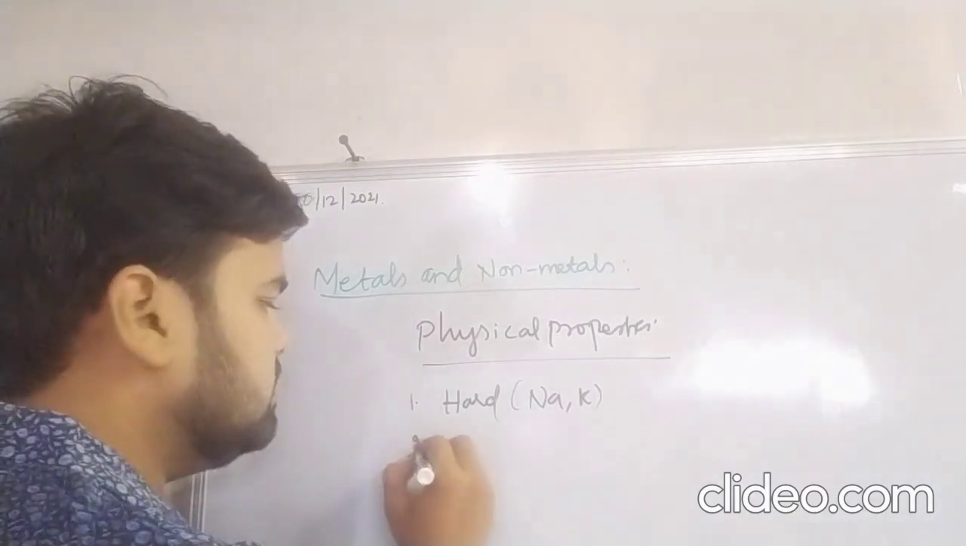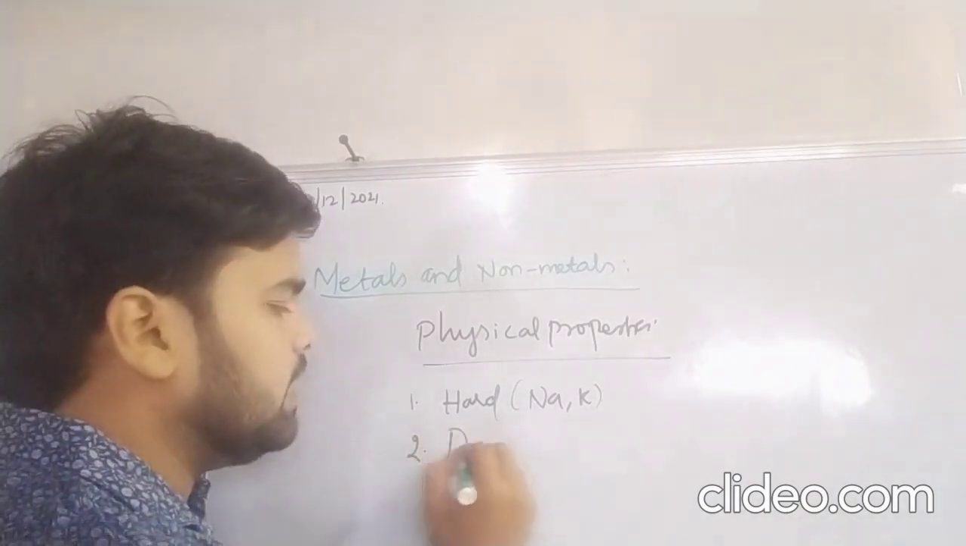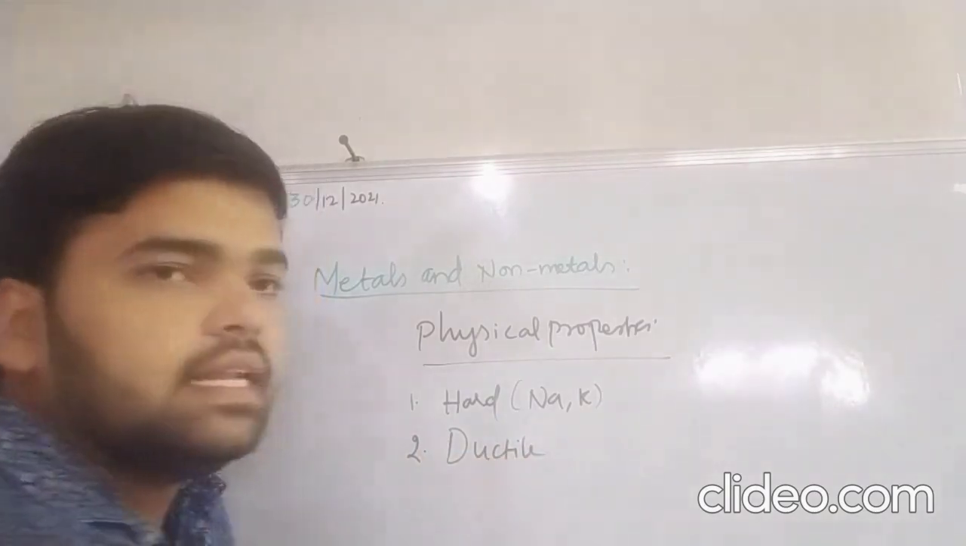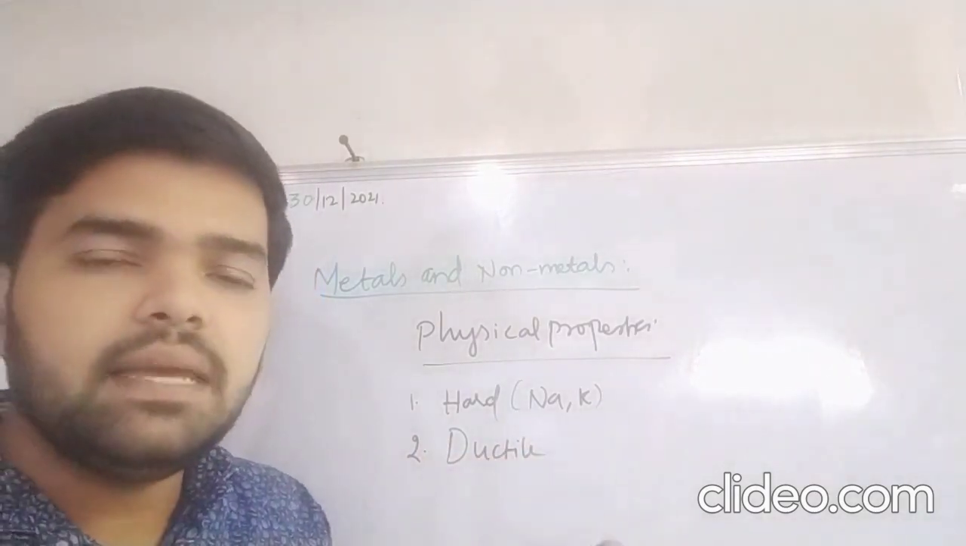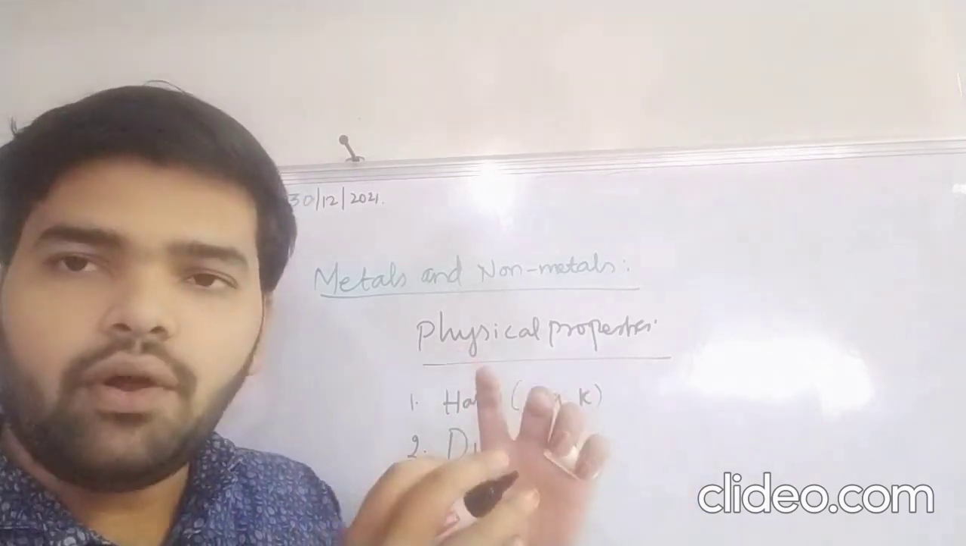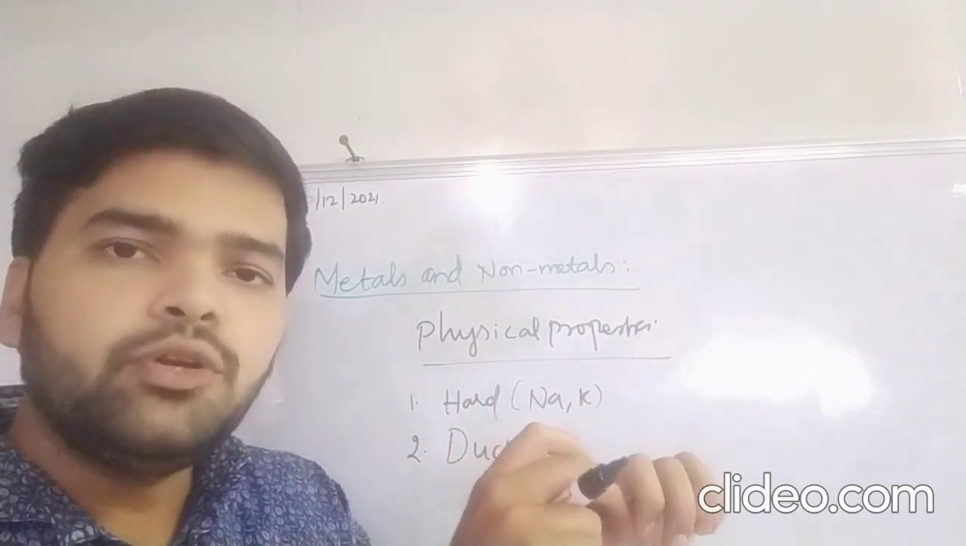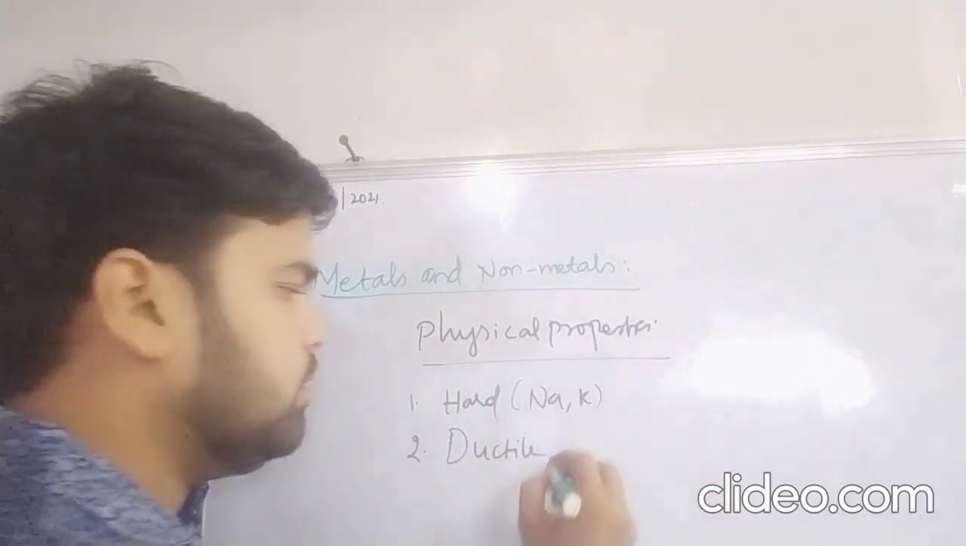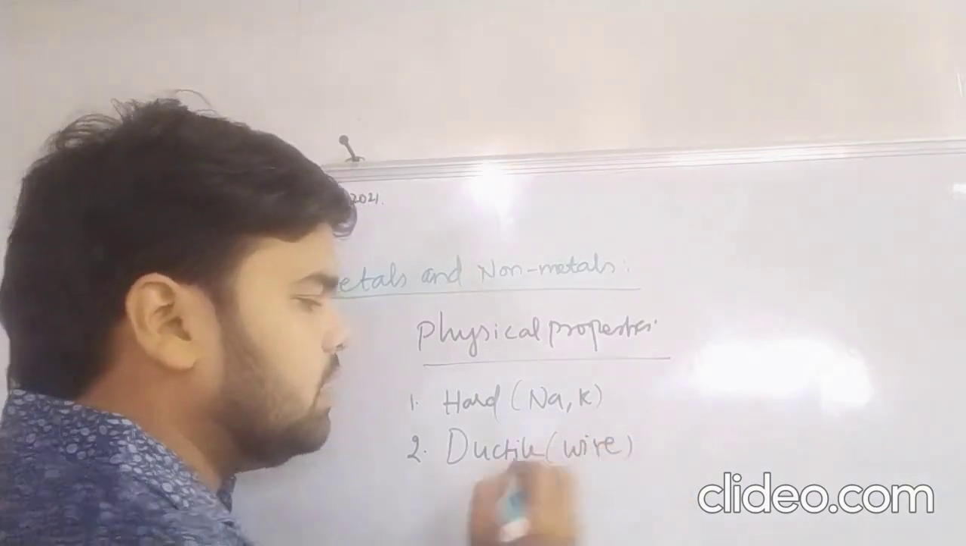Second, metals are ductile. The term ductile means the metals can be drawn into wire. For example, if we have a rod, from that rod we are able to draw a wire. That is ductile.